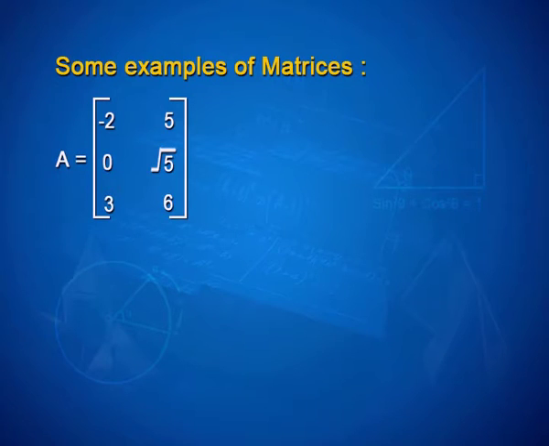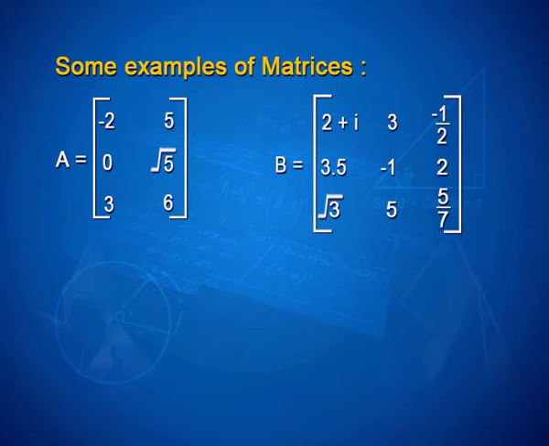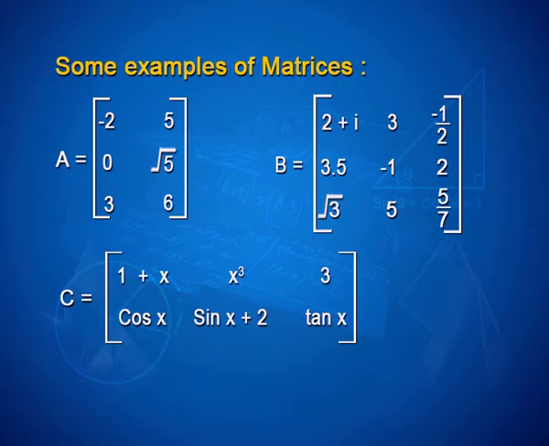Some examples of matrices are here: matrix A is [-2, 5; 0, root 5; 3, 6]. Same way, matrix B is [2+i, 3, -1/2; 3.5, -1, 2; root 3, 5, 5/7]. C matrix can be [1+x, x cube, 3; cos x, sin x + 2, tan x].